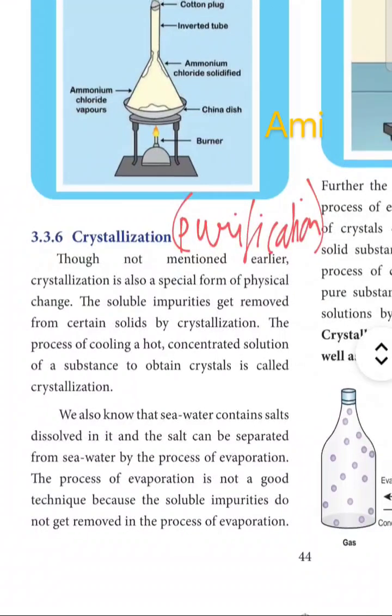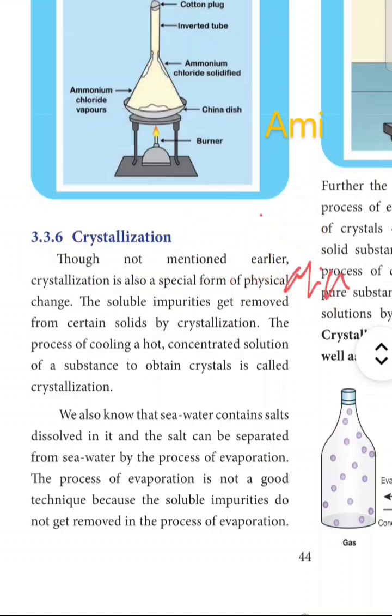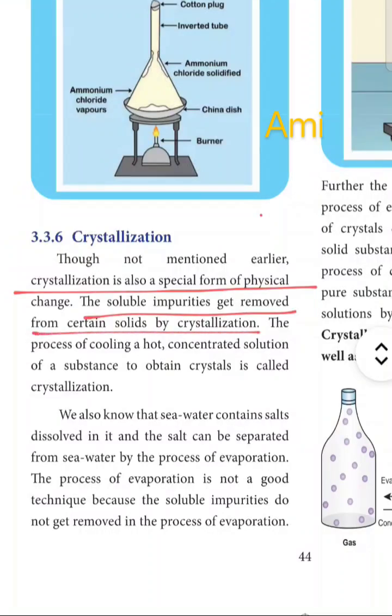It can also be used for separation methods. So it's a method for separation and purification. Crystallization is also a special form of physical change. The soluble impurities get removed from certain solids by crystallization. The process of cooling a hot concentrated solution of a substance to obtain crystals is called crystallization.